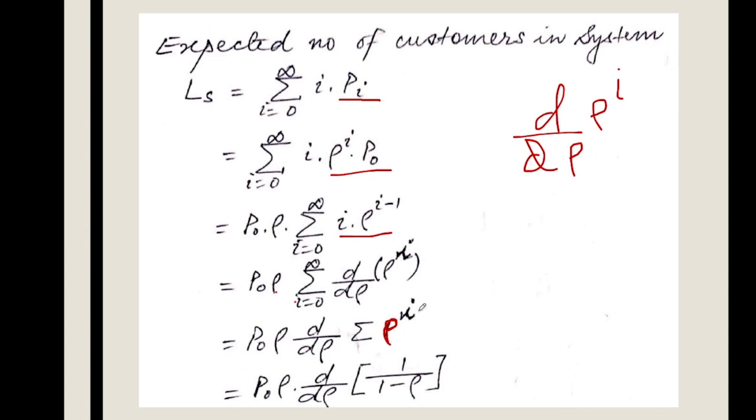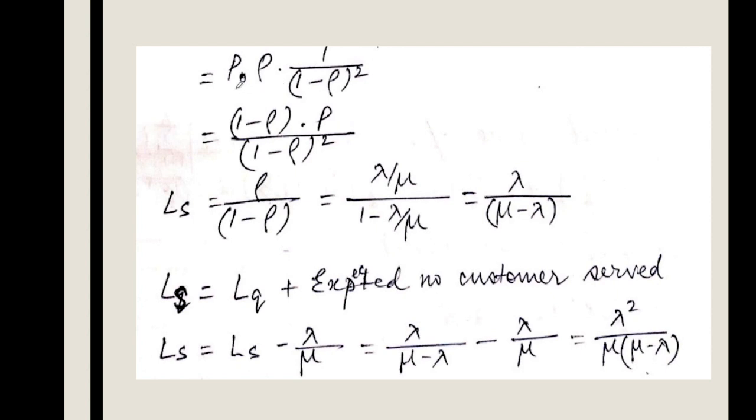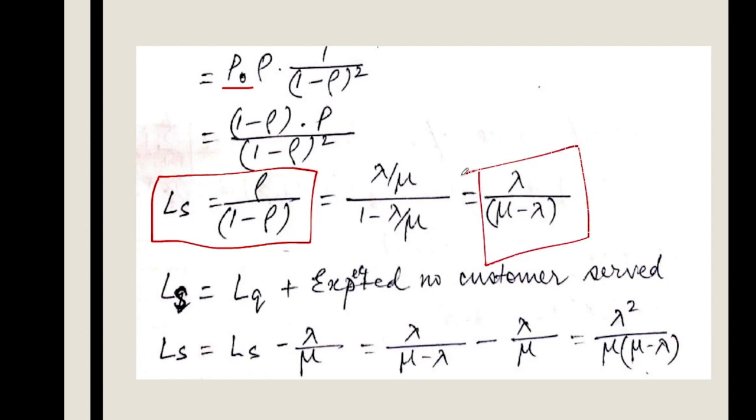The summation over 0 to infinity of rho to the power i is 1 by 1 minus rho. So if we differentiate that, we will get p0 into rho by 1 minus rho squared. Now this p0 can be substituted by 1 minus rho. So 1 minus rho into rho by 1 minus rho squared. If we simplify this, we'll get rho by 1 minus rho. So this is the expected number of customers in that particular system. If we further simplify it in terms of lambda and mu only, we'll get this.